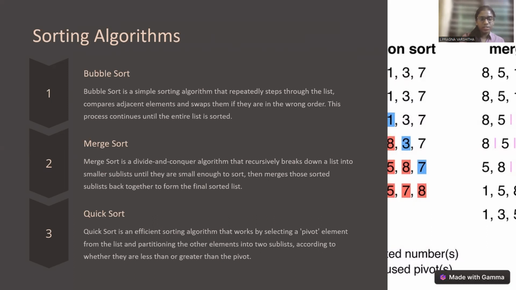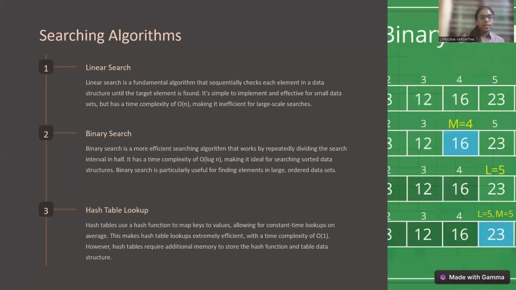Quick sort is an efficient sorting algorithm that works by selecting a pivot element from the list and partitioning the other elements into two sublists according to whether they are less than or greater than the pivot. So searching algorithms. The first one is linear search, then binary search, and hash table lookup.